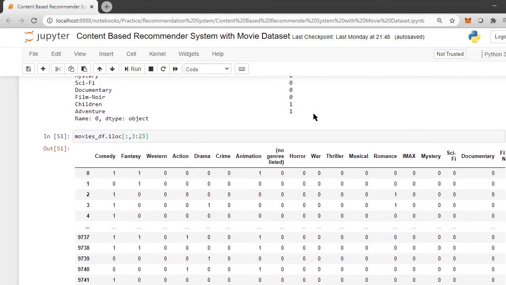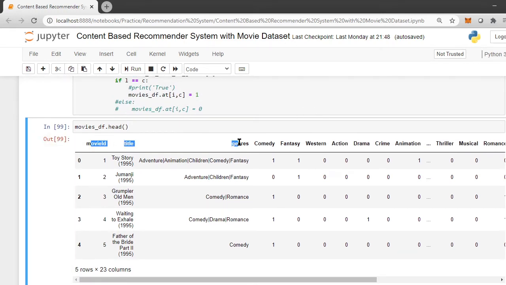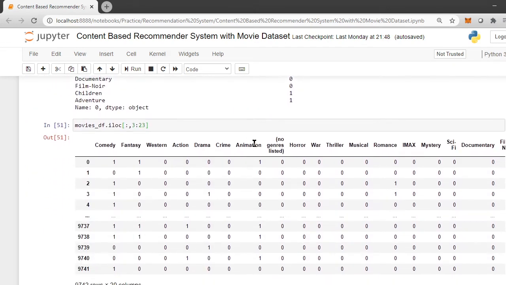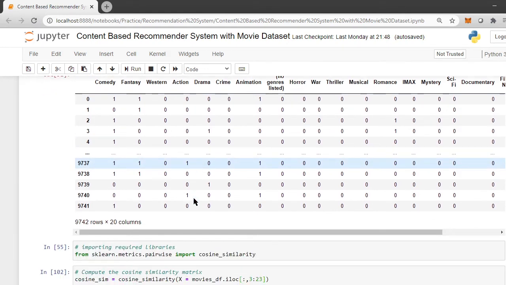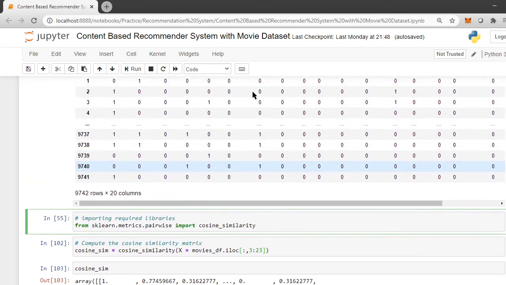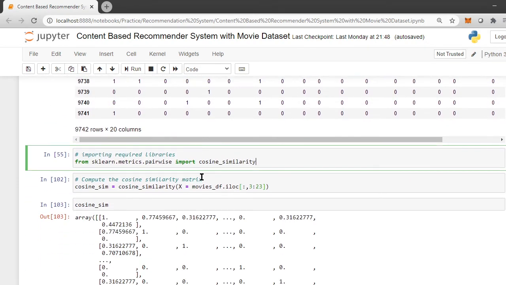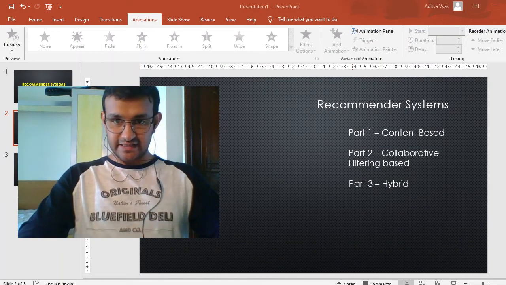So, what we are going to do is drop these three columns, because they are of no use to us. We are just going to use the columns from here, which explain the characteristics of each movie. It will look like this. Here we import the required function by the name cosine similarity, and we feed this data set directly into it. To understand how it functions, let us go down to our Excel file.